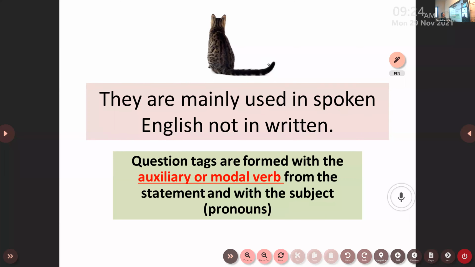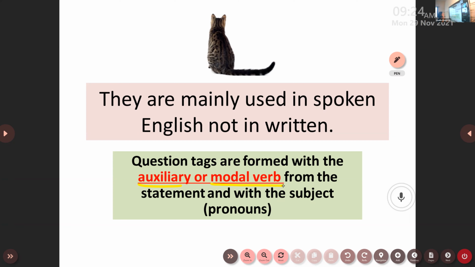Okay, so now let us see how a question tag is formed as a grammatical structure. Remember, children, question tags are formed with an auxiliary or modal verb. You already have a statement with you. When you want to frame a question tag, make sure that you identify the auxiliary or modal verb used in that particular statement. Please try to identify it, and if only a main verb is used, we can split the main verb into an auxiliary verb. So find the auxiliary verb from your statement.